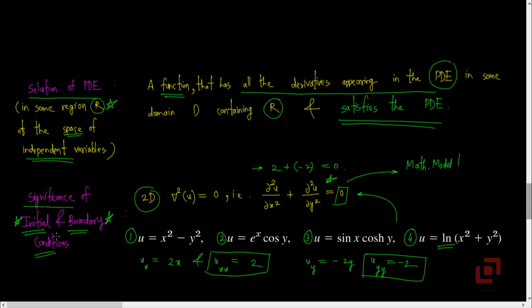In fact, the initial and boundary conditions are so crucial for the solution of the partial differential equation that when we develop an approach to solve such equations, we make use of them. When solving ordinary differential equations, we first obtain the general solution and then we find the values of the arbitrary constants.